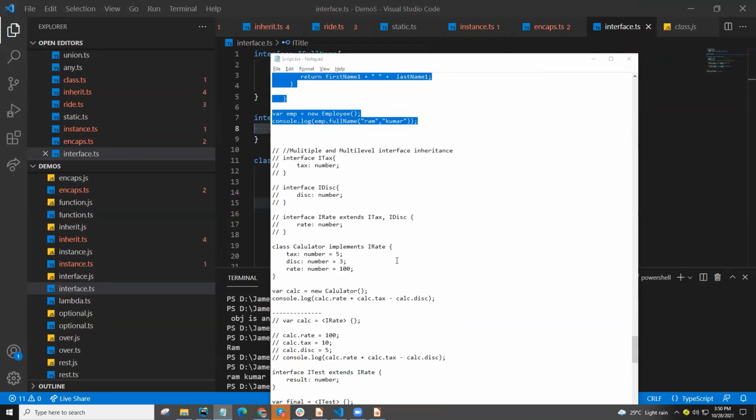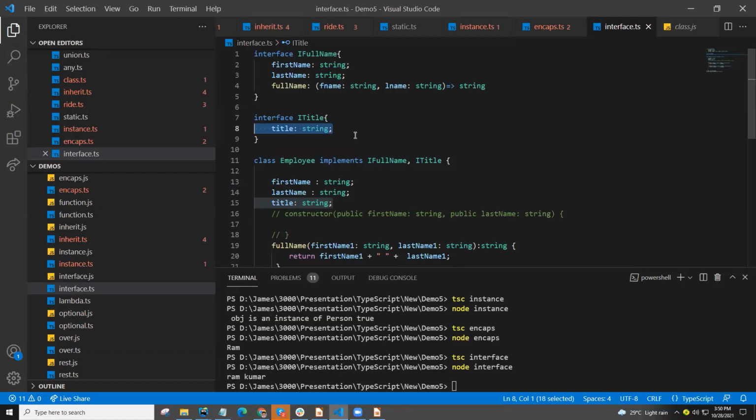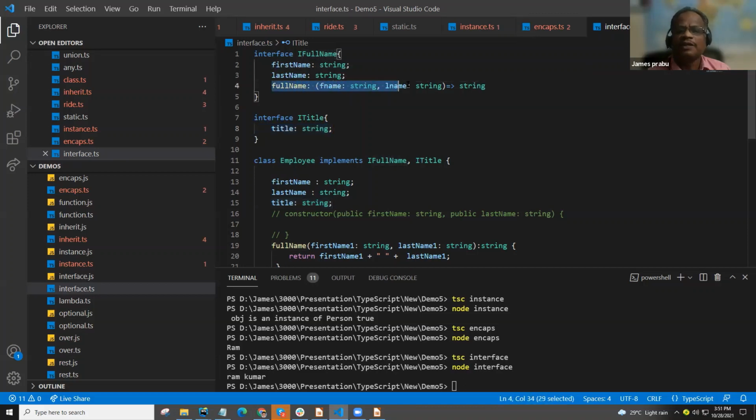Sir, do we have functional interface in TypeScript? Functional interface means, as we use in Java to use the lambda expression from the functional interface, we can have a concrete method also in the interface. Full implementation we cannot do in TypeScript, but instead of doing this, we can use lambda syntax. But full implementation we cannot do here.